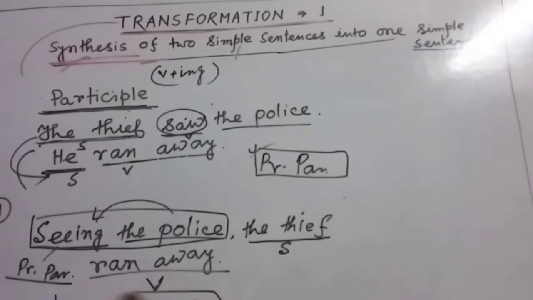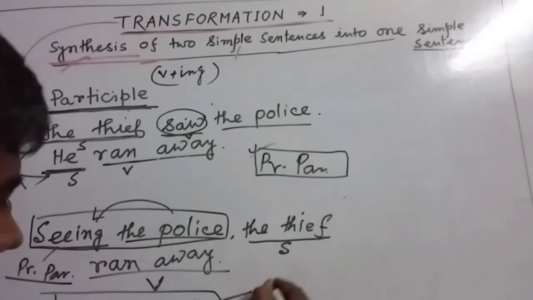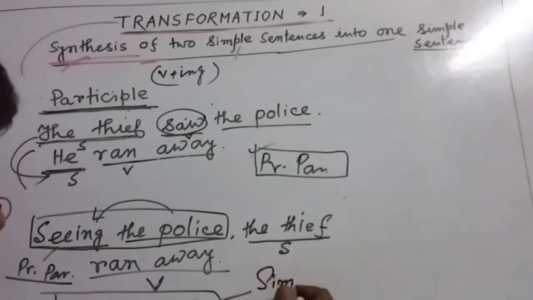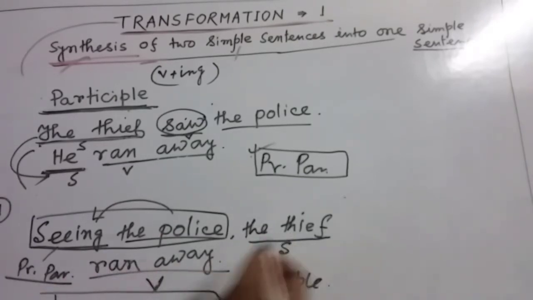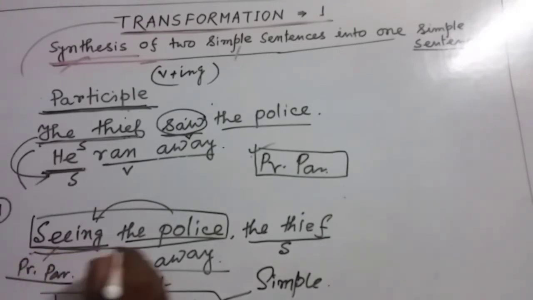So in this sentence, friends, there is only one subject and only one verb, so we can call it a simple sentence. And this is the participle phrase, or you can say the extension of this sentence.